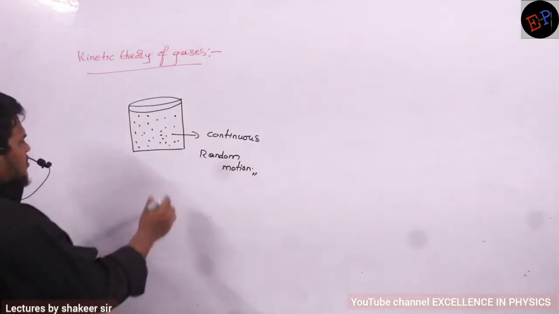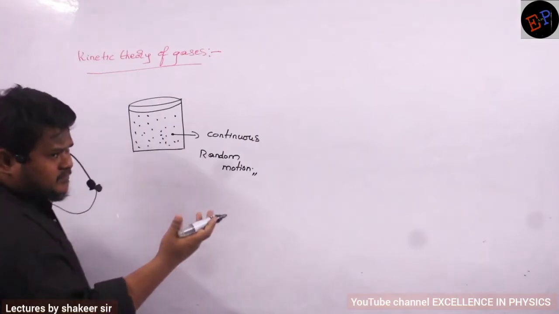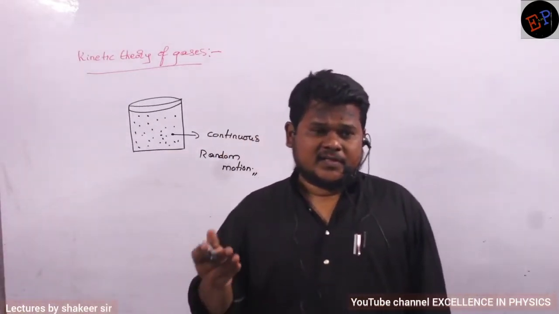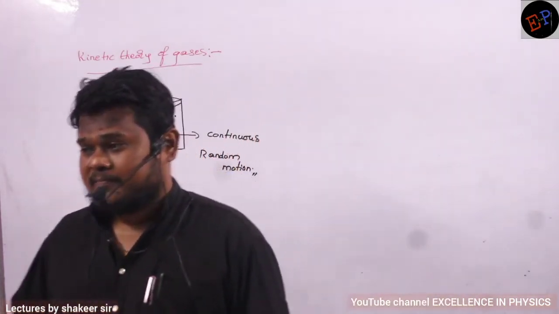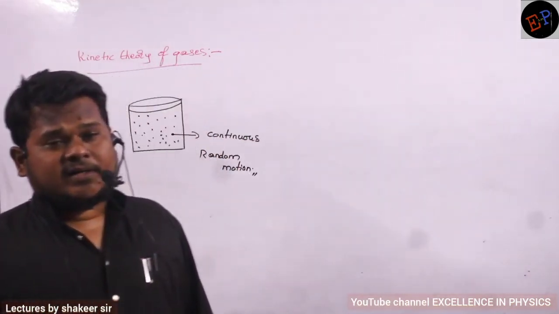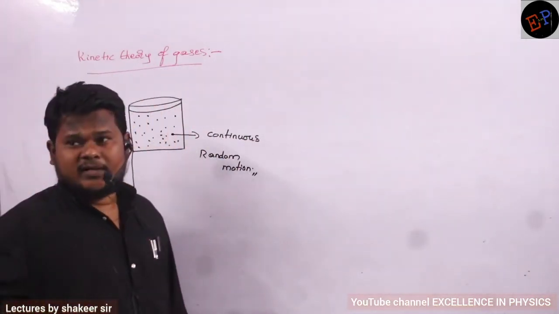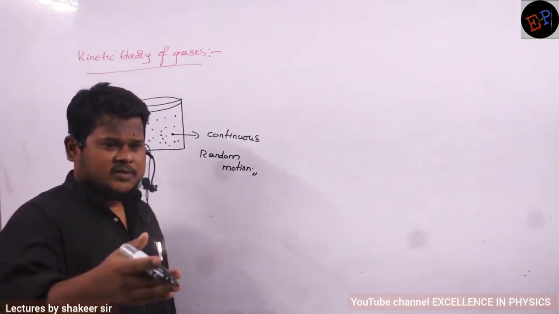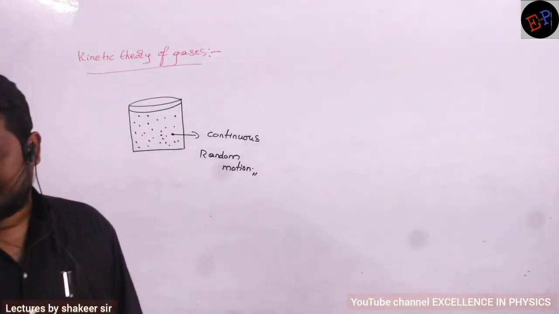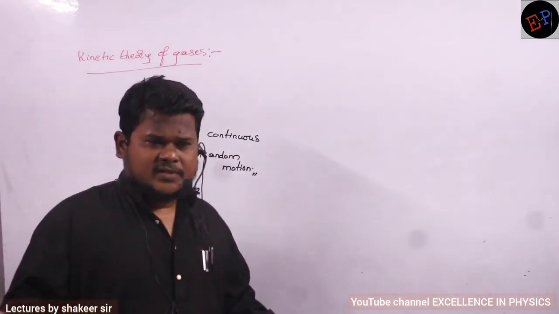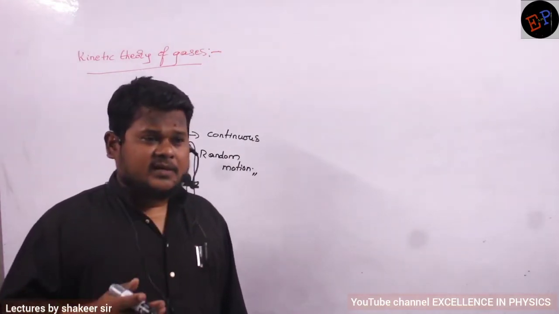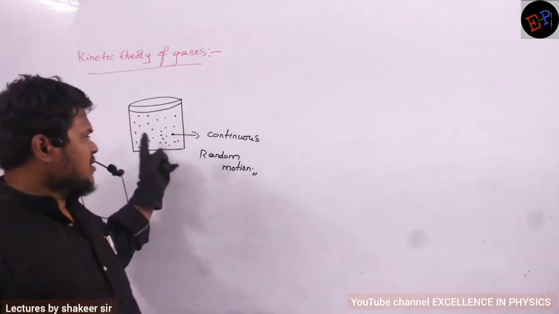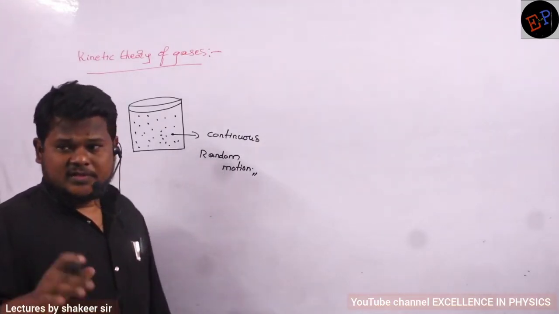Are you able to understand? For movement, they require energy, no? If molecules or atoms in the container are moving, it means they have some kinetic energy. So from where did these atoms get this kinetic energy? Even the atoms and molecules of air are continuously in motion, no? So who gave this energy? The atmosphere gave this energy, no? So what is the temperature of the atmosphere? Some 30 to 40 degrees Celsius. By taking that temperature, these molecules will have some kinetic energy. Are you able to understand?